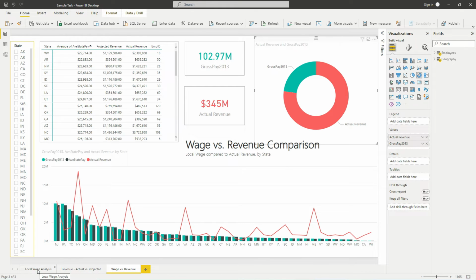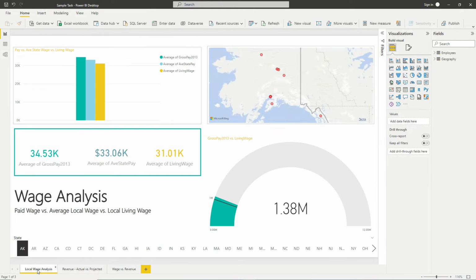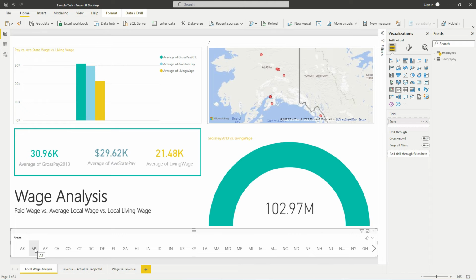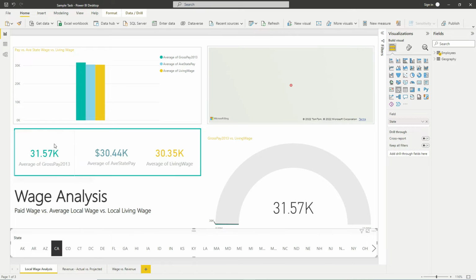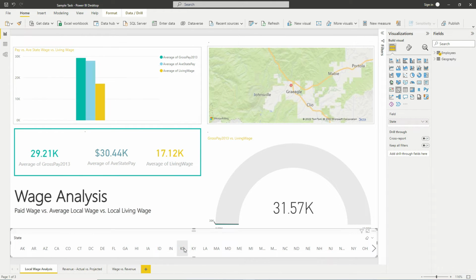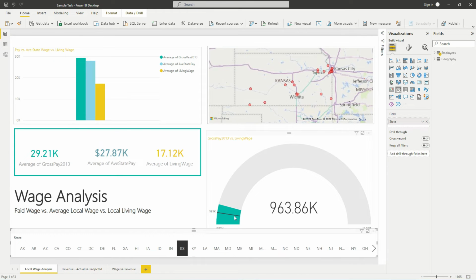This is an example where I did my analysis concerning the local wage rates in some of the states in the United States. For example, this is Kansas. Then when I want to check about California, click California in this dashboard, in this slicer, then it gives me the average gross pay, the average state pay, the average living wage. And it also shows me a map for the location where this was conducted, or the location where this farm has a store. When I check about Kansas, this is what I have. The average gross pay is this, the average net pay is this, the average living wage is this, and all these other analysis.